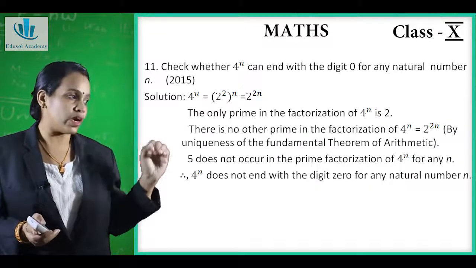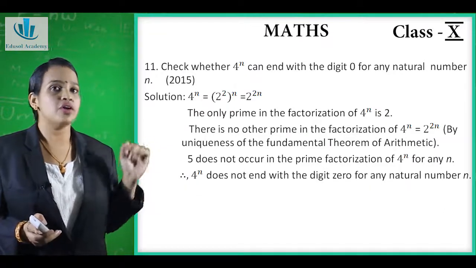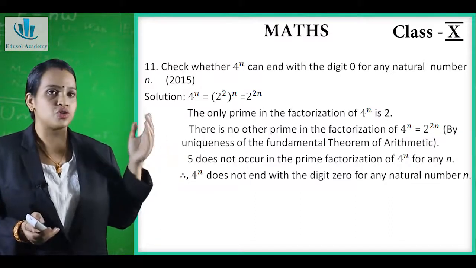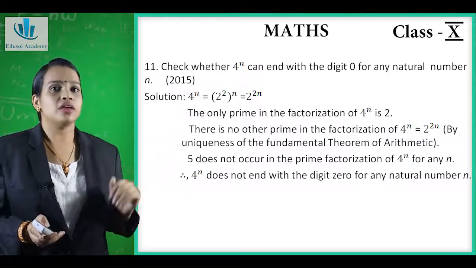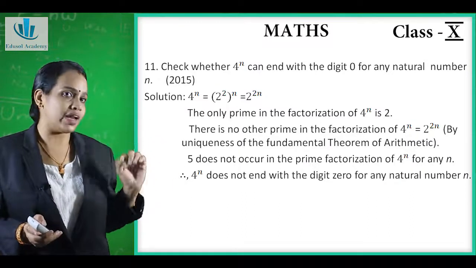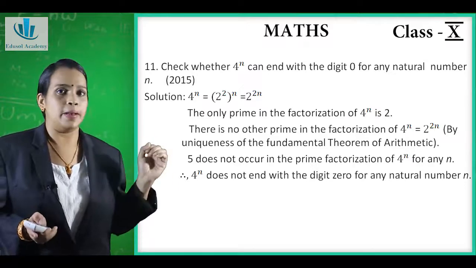By using the fundamental theorem of arithmetic, you can see 5 does not occur in the prime factorization of 4 raised to n for any n. Therefore, 4 raised to n does not end with digit 0 for any natural number n.